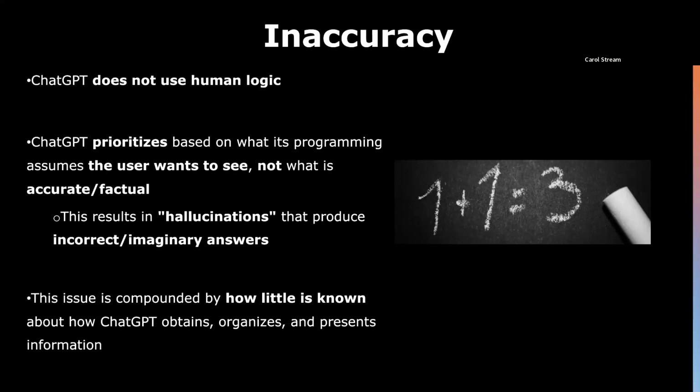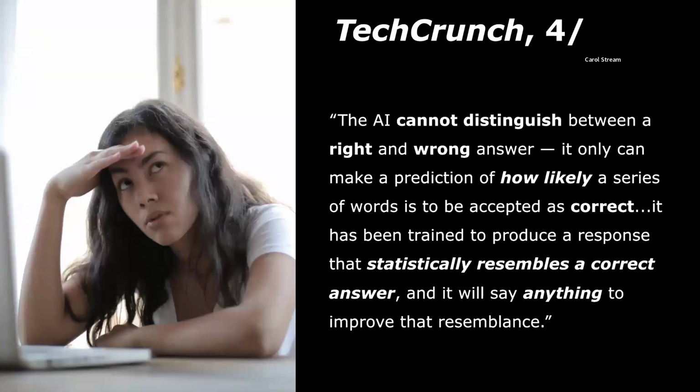And this issue is only compounded by the fact that very little is known about what sources ChatGPT uses to answer questions, as well as how the model organizes and presents data to its users. An April 3rd, 2023 article from TechCrunch described the problem as follows, quote, "The AI cannot distinguish between a right and wrong answer. It can only make a prediction of how likely a series of words is to be accepted as correct. It has been trained to produce a response that statistically resembles a correct answer, and it will say anything to improve that resemblance," end quote.